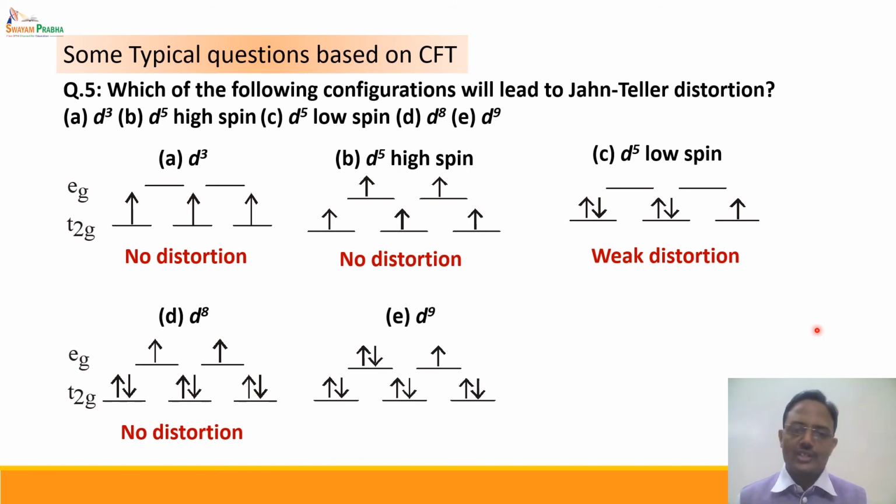Coming to the d9 system. d9 is the same as what we discussed for the hexaaqua copper complex in Jahn-Teller distortion. This is a condition where t2g is symmetrically filled, but eg is unsymmetrically filled, with two electrons in one of the orbitals and one electron in the other. As a result, this is a strong distortion condition because eg is unsymmetrically filled. We know that eg orbitals have their lobes directly facing the ligand, so their interaction with the ligand is very strong, and hence the distortion is very strong. So d9 is the strongest distortion condition we normally come across.